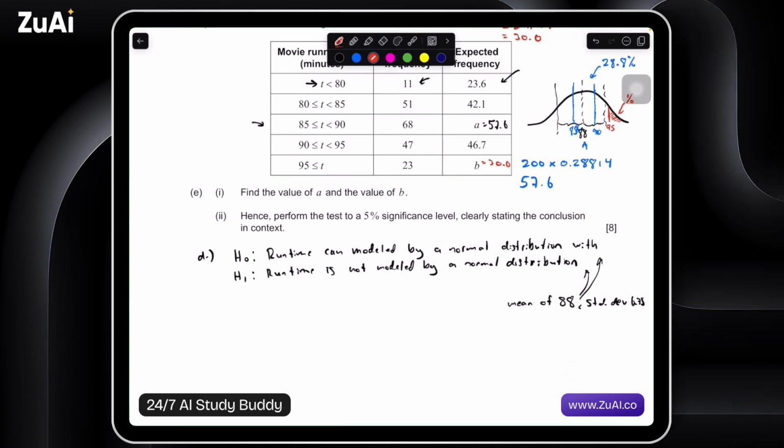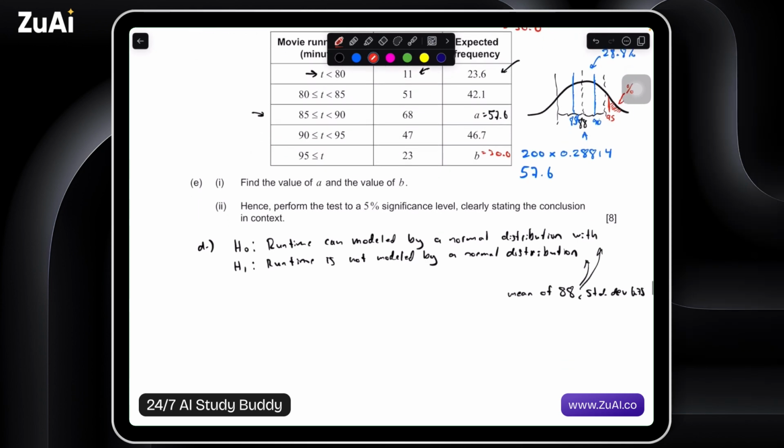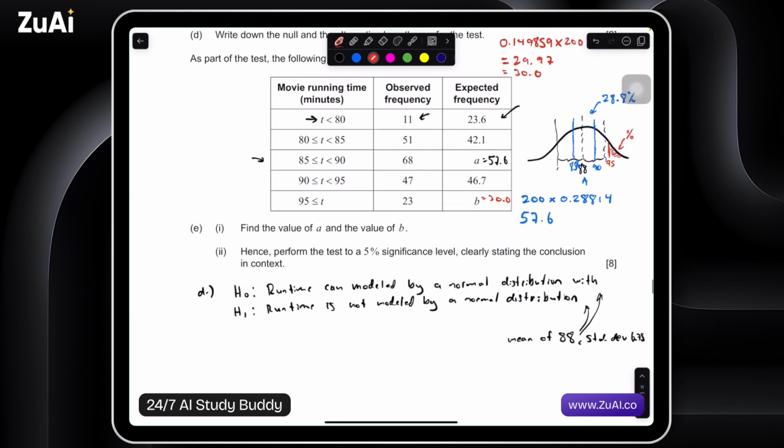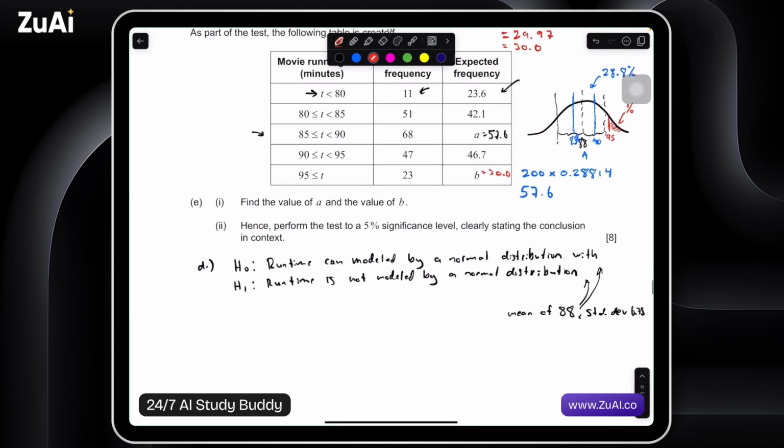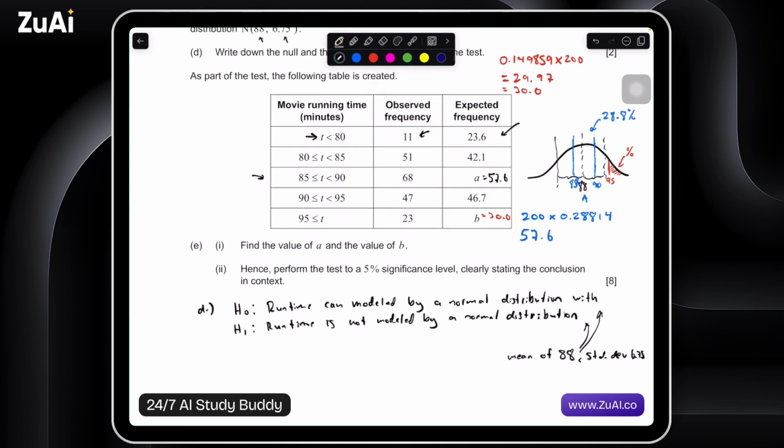E(i), or part 1 of E, sorry. Find the value of A and B. We did that. Hence perform the test to a 5% significance level, clearly stating the conclusion in context. So we want to run a chi-square goodness of fit. We've got our values, an observed and expected. Let's go ahead and run the test.